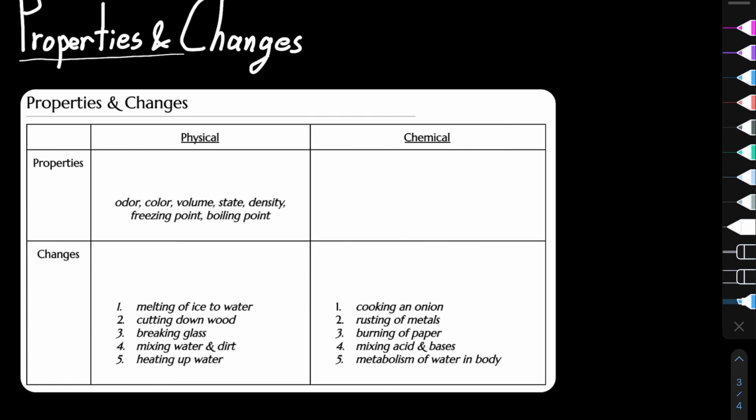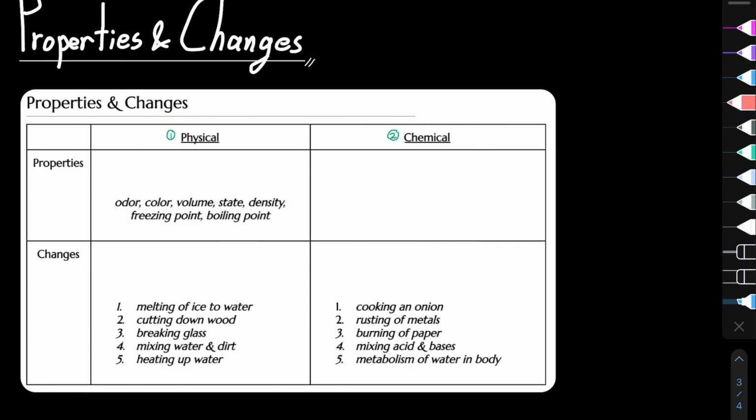So today we're going to be talking about properties and changes that happen when we are studying chemistry. So basically, what are the different types of properties that things have, and what are the types of changes that they can go through. And when taking a look at properties and changes, it can be generally divided into two main categories: physical properties and changes, and secondly, chemical properties and changes.